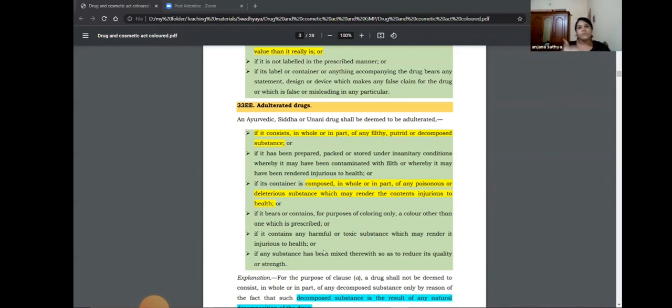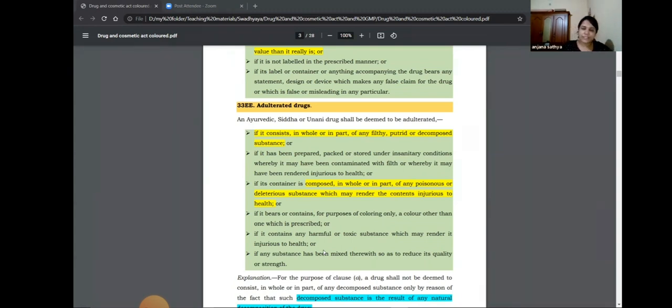We know that Kambillaga has always been mixed with Ishtika churna. Ishtika churna doesn't have a therapeutic quality. It is filthy. It is a substance that will reduce the quality of Kambillaga. So that is known as adulteration. Likewise, we can see many things that have been adulterated to drugs, like in Parada itself.